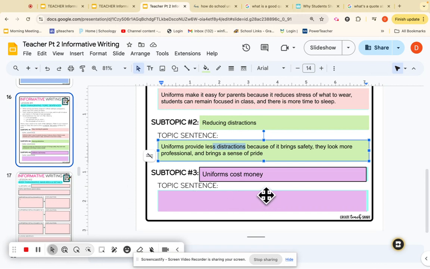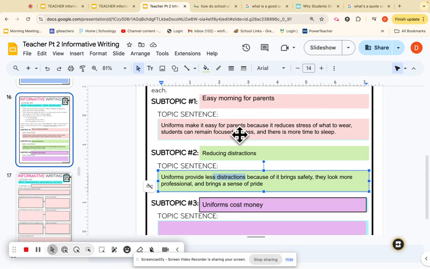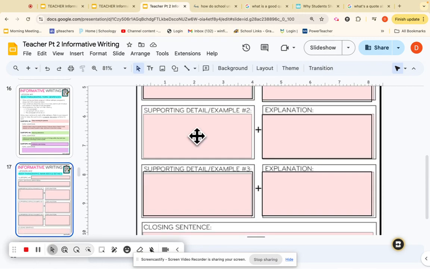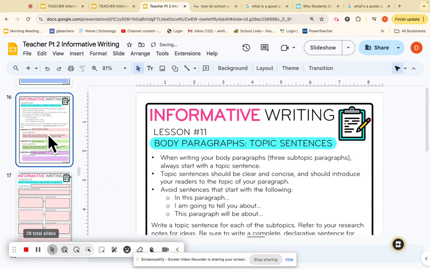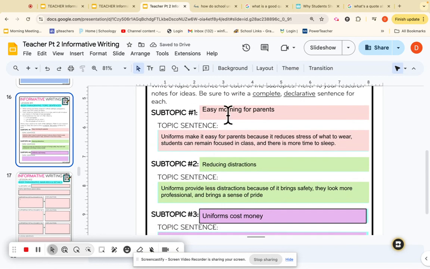I'm not going to do a subtopic about uniforms costing money. That will be for you guys. Now, do keep in mind, this next part you're allowed to copy with me if you want to, related to the peach part. Now I have my three topic sentences. Watch what I do. I'm going to focus in on this, number 17, which is the bodies of paragraph and the main idea. So what I'm going to do is I'm going to go to 16 really quick. I'm going to copy this.